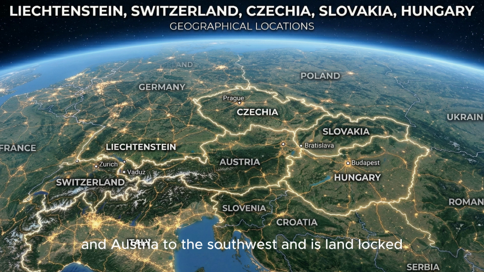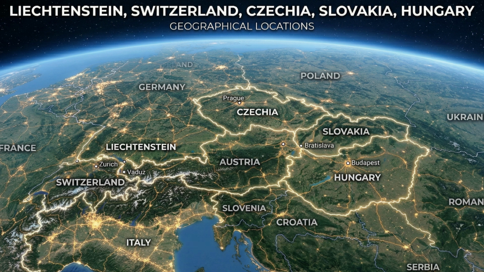Czechia borders Germany to the west, Poland to the north, Slovakia to the east, Austria to the south, and is landlocked. Slovakia borders Czechia to the west, Poland to the north, Ukraine to the east, Hungary to the south, and Austria to the southwest, and is landlocked. Hungary borders Austria to the west, Slovakia to the north, Ukraine to the northeast, Romania to the east, Serbia to the south, Croatia and Slovenia to the southwest, and is landlocked.